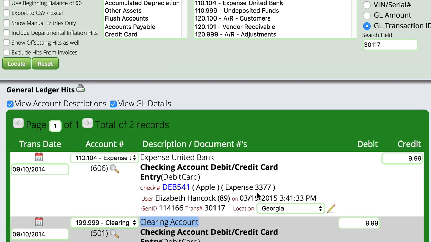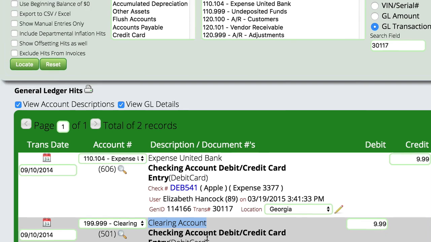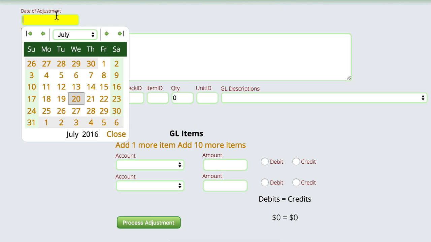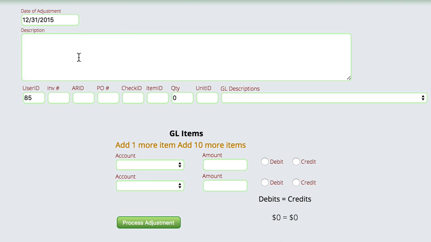But in any case, I need to move it. The clearing account cannot have this balance sitting in it for no good reason. And so what we're going to do is pretend that they meant to choose the computer expense account instead of this account. And so we're going to come over to our general ledger control, and we're going to tell it to create an adjustment. And I'm just going to choose December of last year. We'll just put December 31st of last year. We'll put in "fixing mistake on clearing account or flush account."